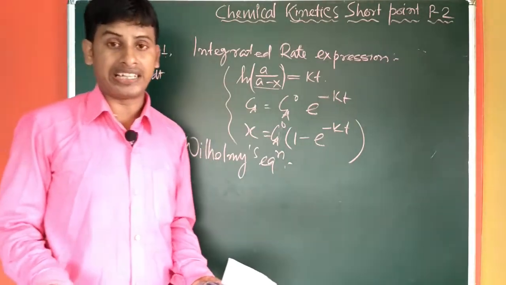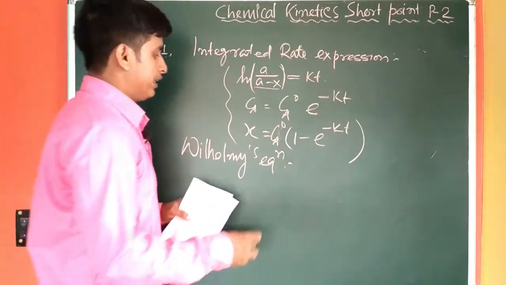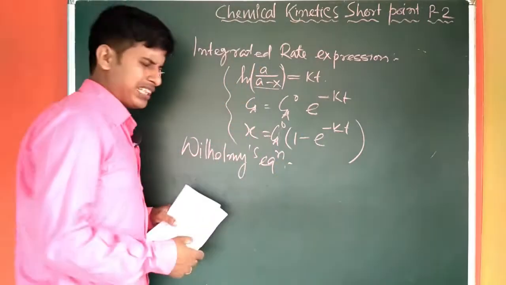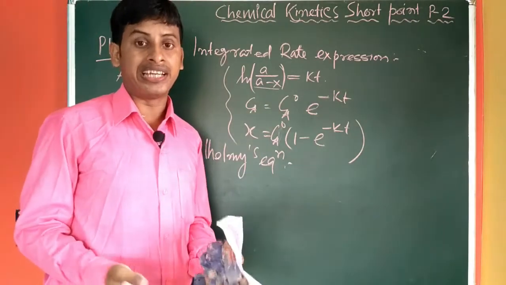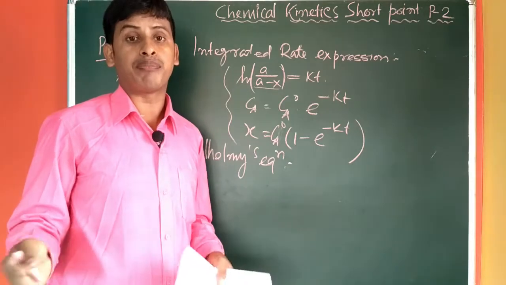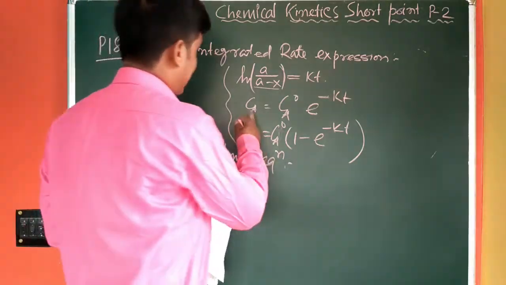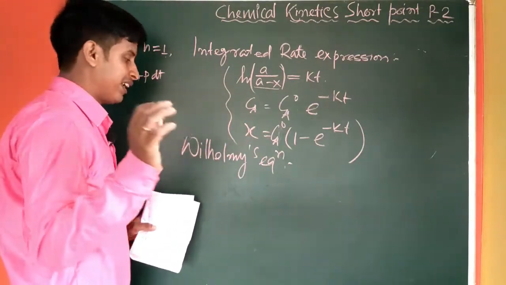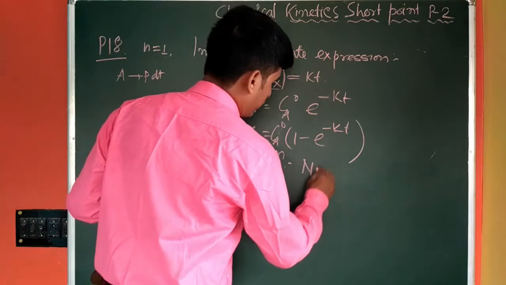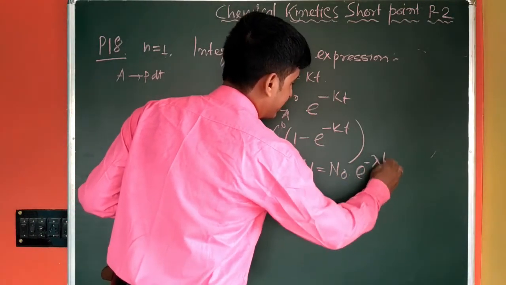It is expressed in that term in case of radioactive disintegration process. In radioactive disintegration process, rather than expressing in molar concentration, it is expressed in terms of number of atoms disintegrated per unit time. So rather than expressing concentration in terms of C, it is represented as N. So N equal to N0 into e to the minus lambda t.